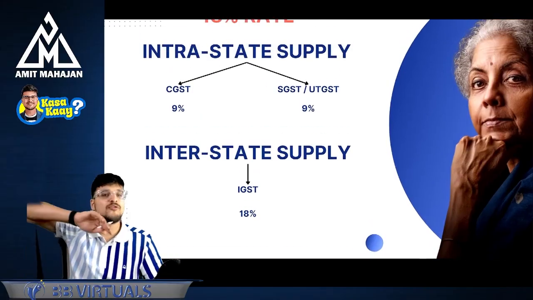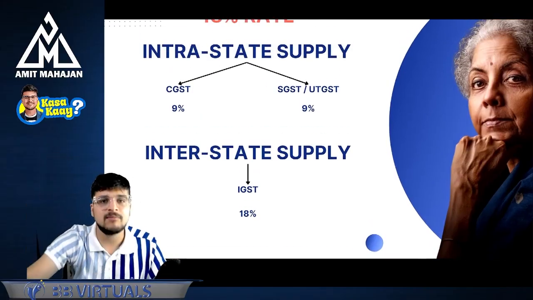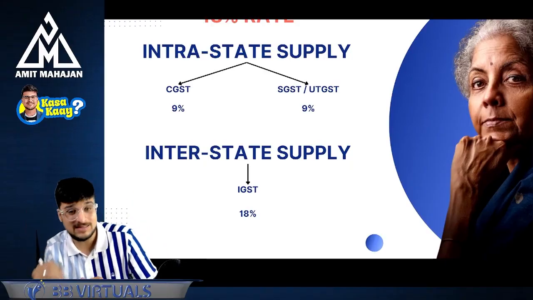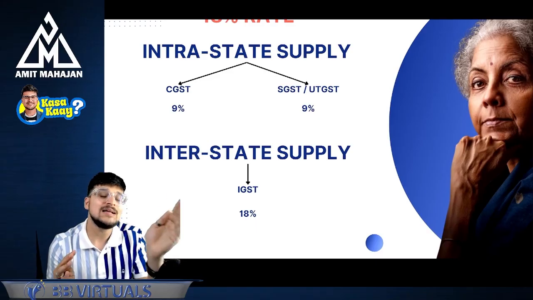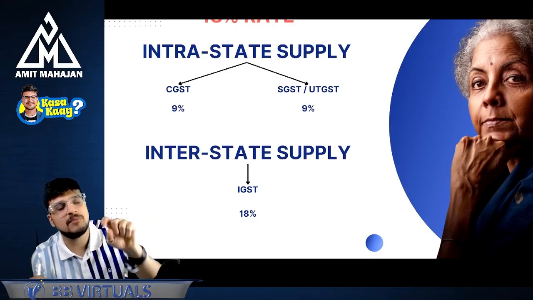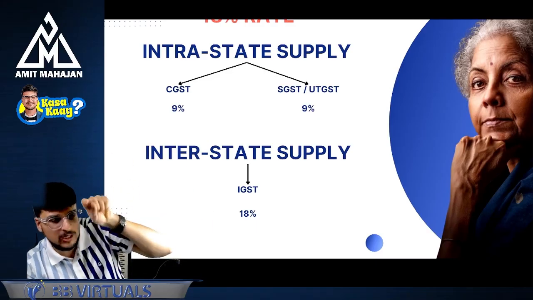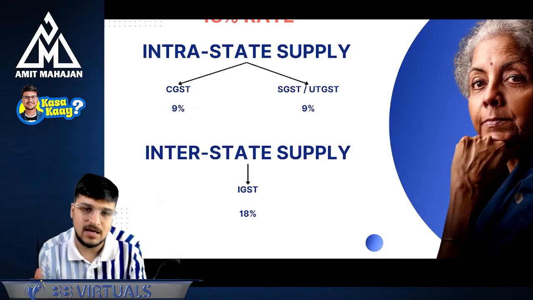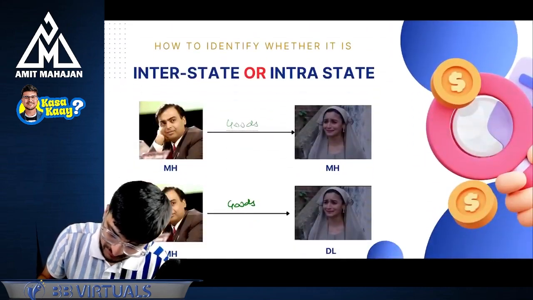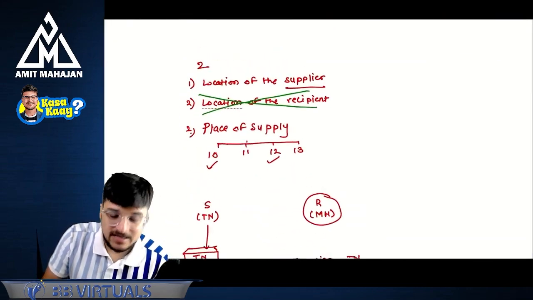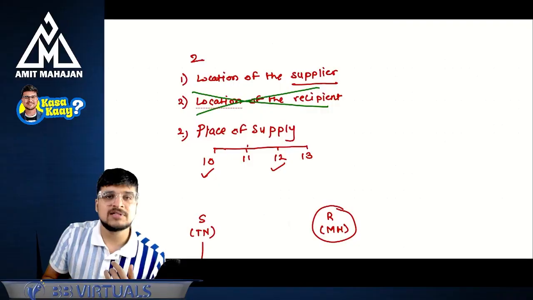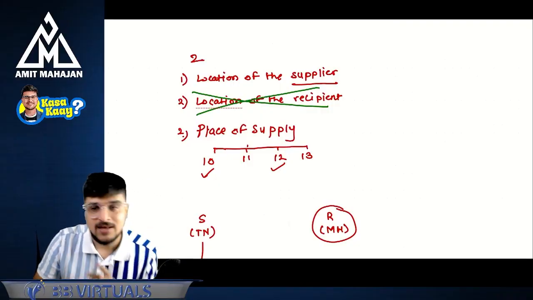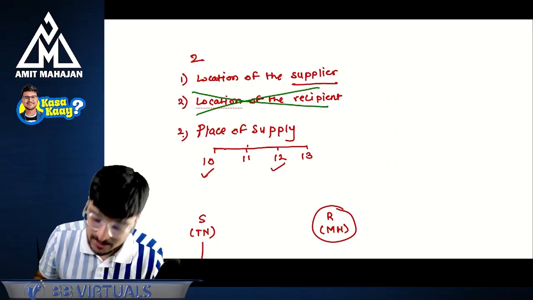In IGST, first of all, the revenue will go to the central government, and then the central government will bifurcate and keep half of the revenue with itself, and give half to the state government. And which state government? Destination based, whatever will be the destination of the goods or supply, to that state government the revenue will be distributed. Perfect. How to identify interstate, intrastate? Location of the supplier and place of supply. If they are in the same state, this is intrastate. If they're in different states, this is interstate.